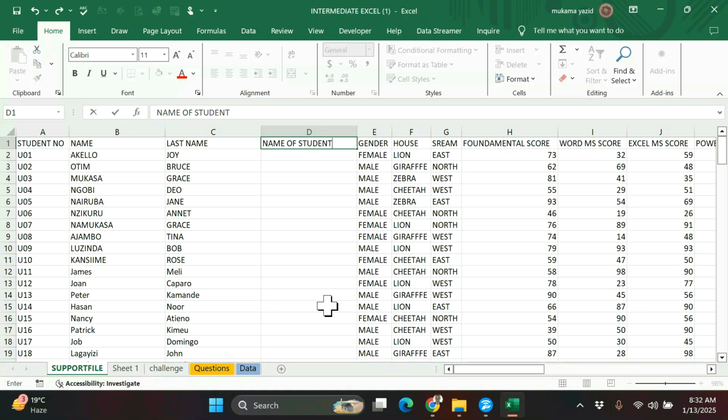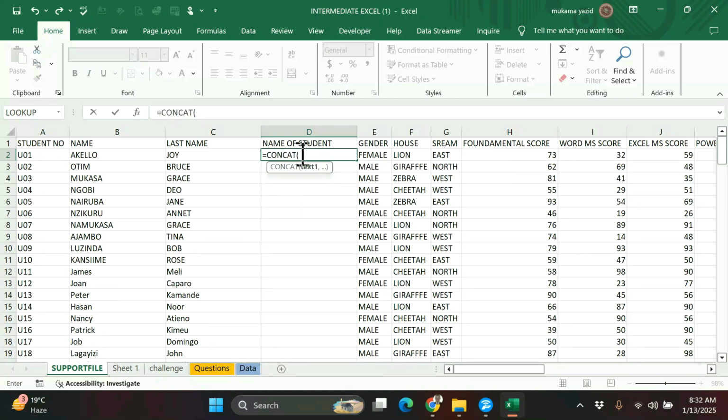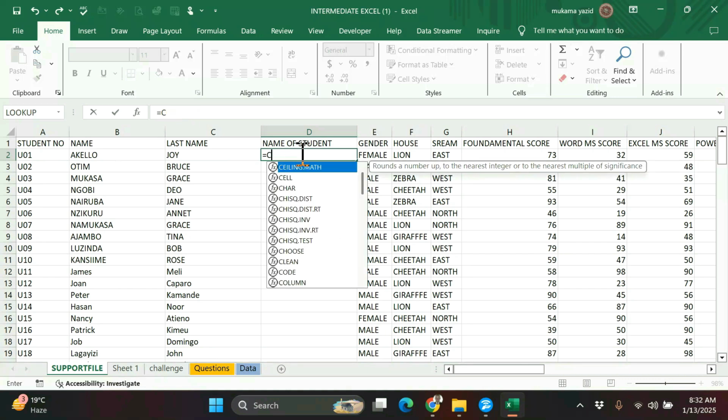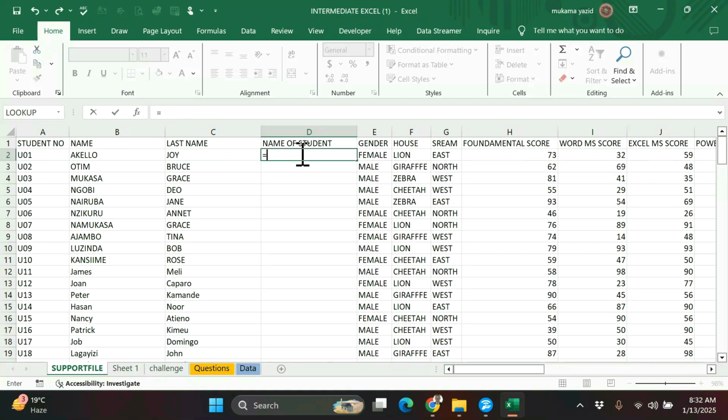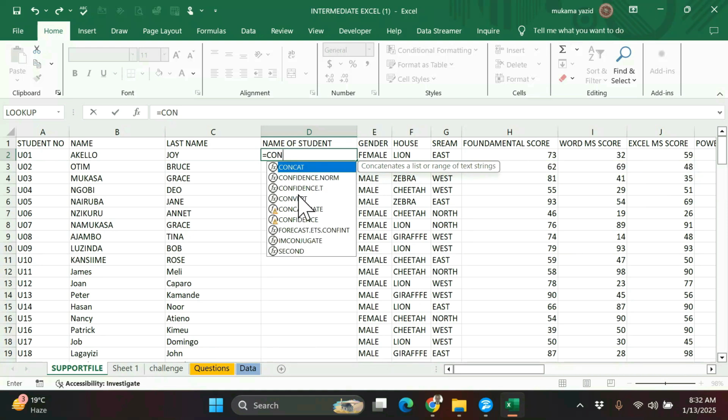So let us put the name of student. From there we calculate, let us say equal sign, concatenate. This is the one for the latest version. If I go back and see, you just write conca. They just upgraded. You can see here the older version of Concatenate.